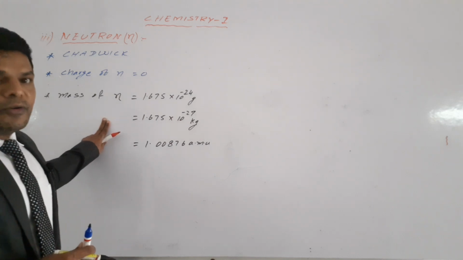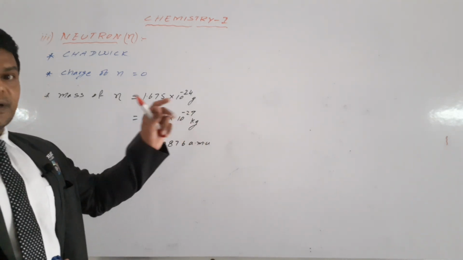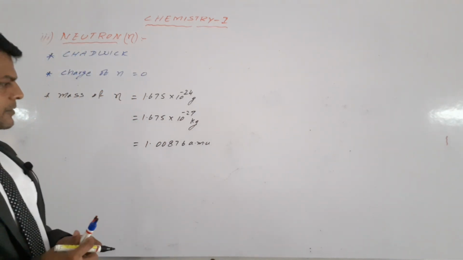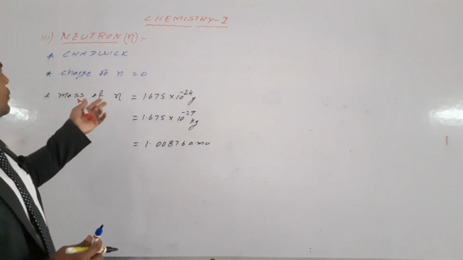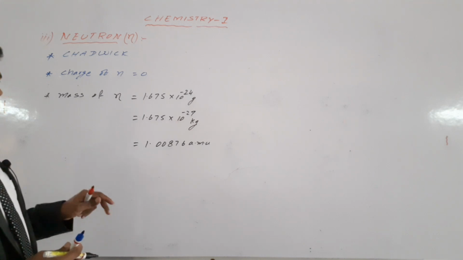The mass of the neutron is slightly higher than proton. This is the mass of a neutron. Neutron was discovered by Chadwick. Charge of the neutron is 0.